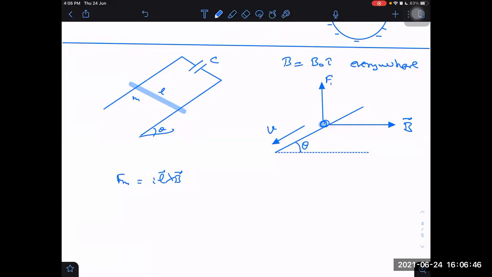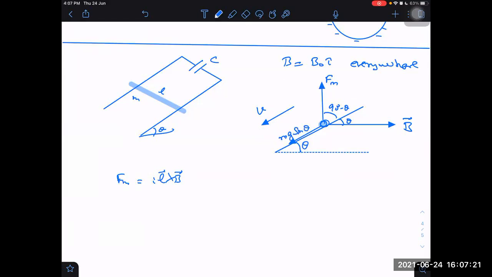This is the force. Angle theta. So think this is theta. This would become 90 minus theta. And downwards, what will be downwards? Mg sin theta.